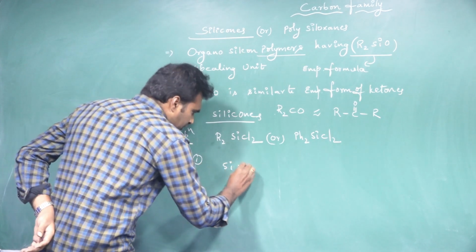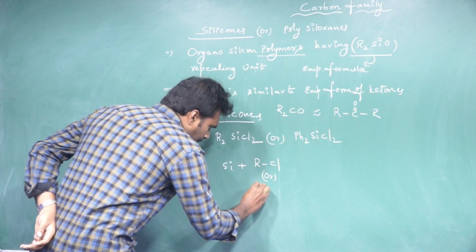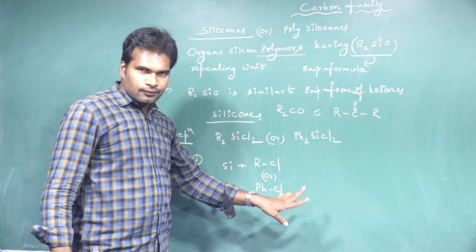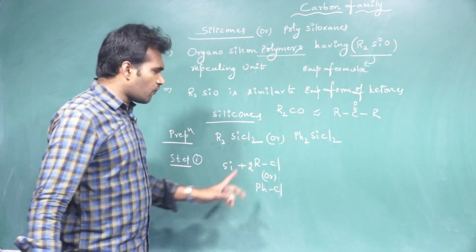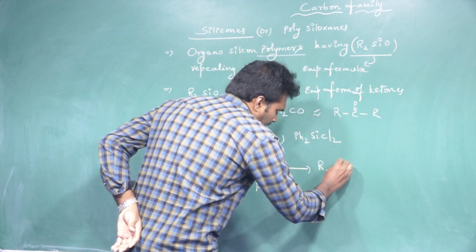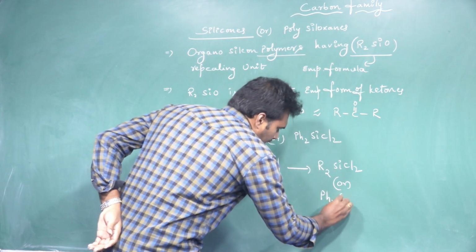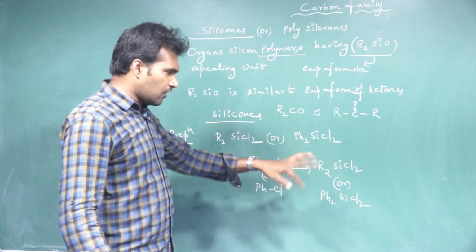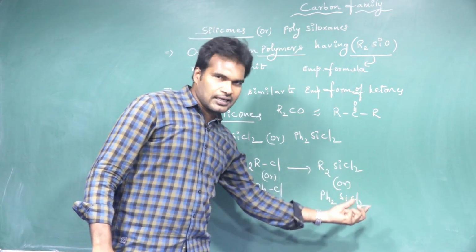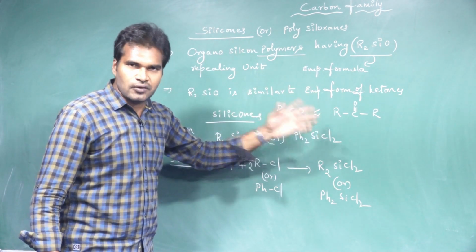When silicon is treated with RCl or PhCl, that is alkyl chloride or aryl chloride, in 2 moles, we will get R2SiCl2 or Ph2SiCl2. Either dialkyl silyl chloride or diaryl silyl chloride we can prepare. In the first step, we prepared the precursor that was required for the preparation of silicones.